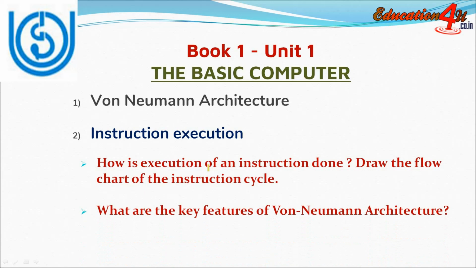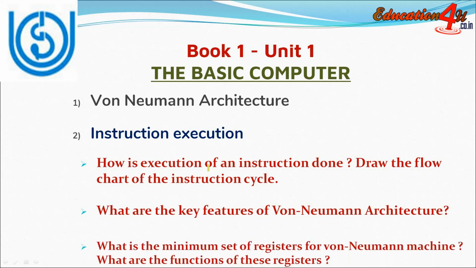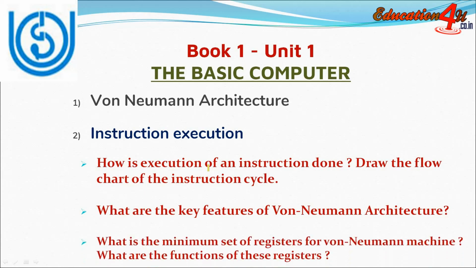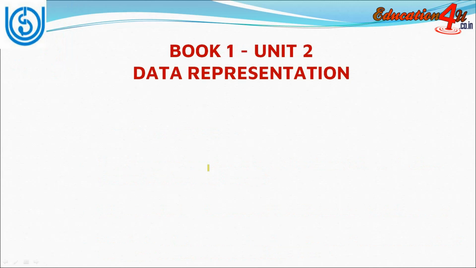Another question may come like, what are the key features of von Neumann architecture? Similarly, what is the minimum set of registers for von Neumann machine? What are the functions of these registers? So please go through these questions and topics.